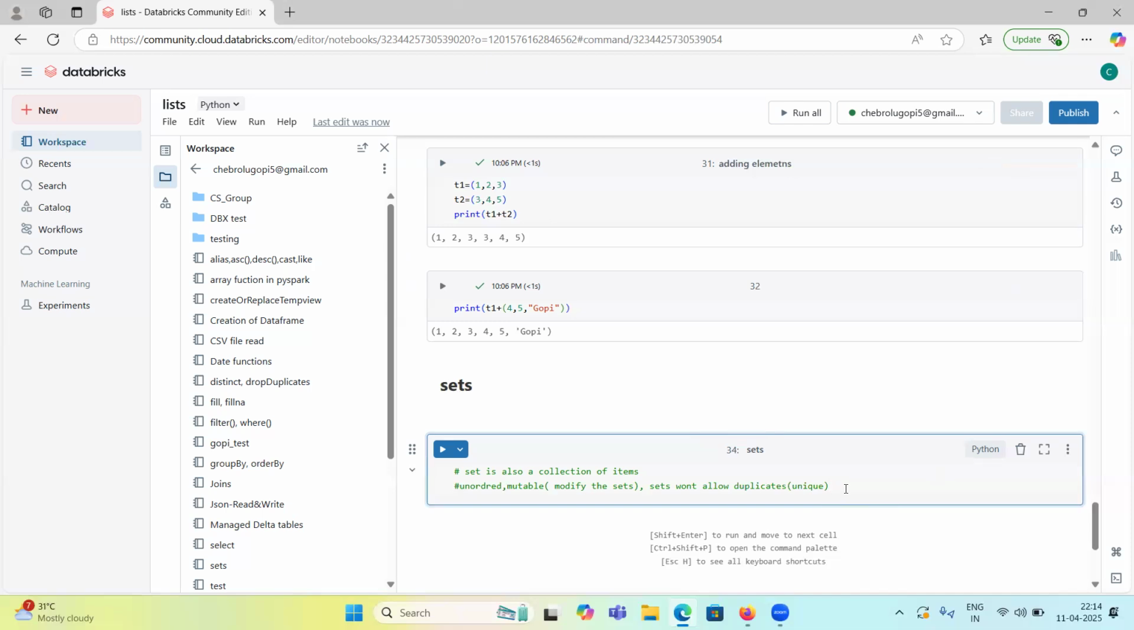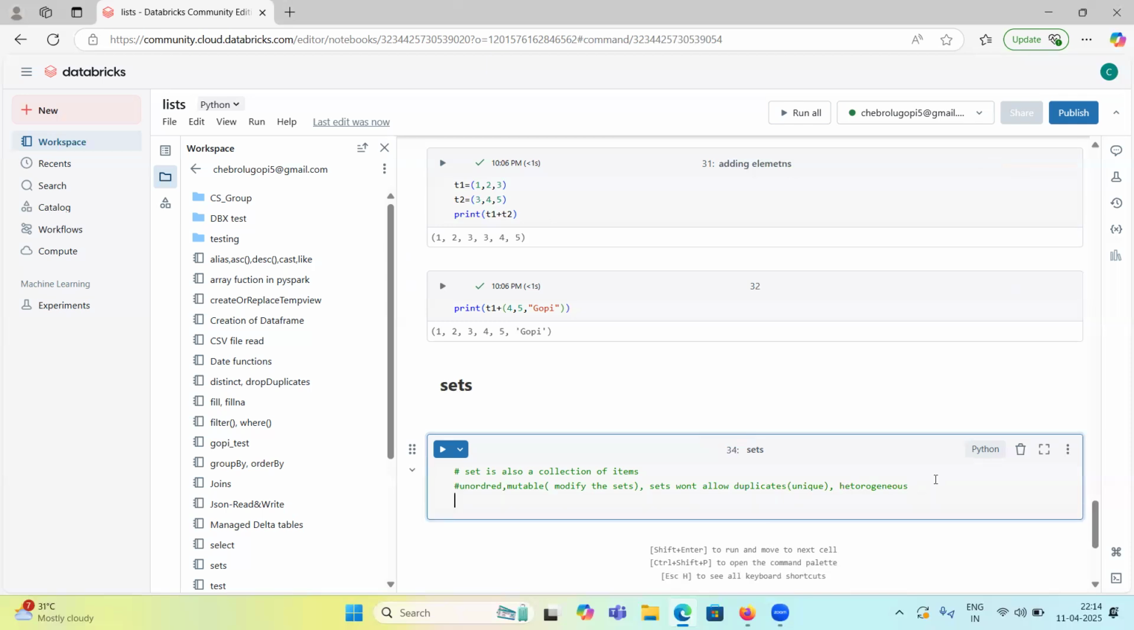So it is unique. We can say it doesn't allow duplicates. It is unique and also heterogeneous, guys. You know what heterogeneous means? In the same set, we can have any data type. It will allow any data type in a single set.